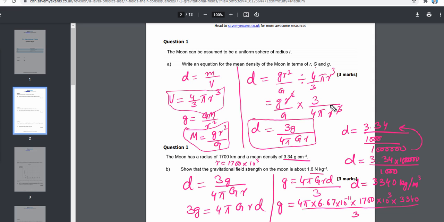Alright, so I got the value of G exactly to be 1.586, so I'll round it off, so it will become 1.6 Newton per kilogram. So the most important thing in this part was to convert the units into the standard units. So we had to convert the radius into meters, and we had to convert the density into kilogram per meter cube. So the conversion was critical. Now let's move on to part C.